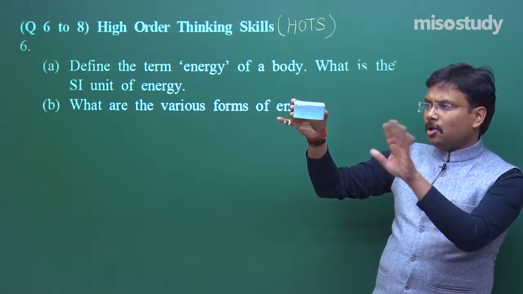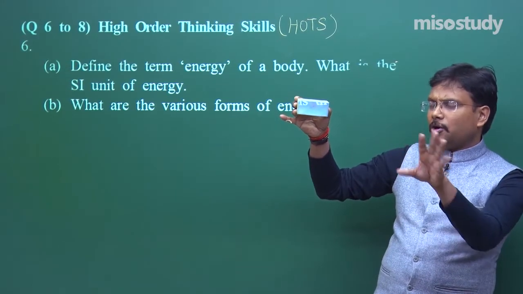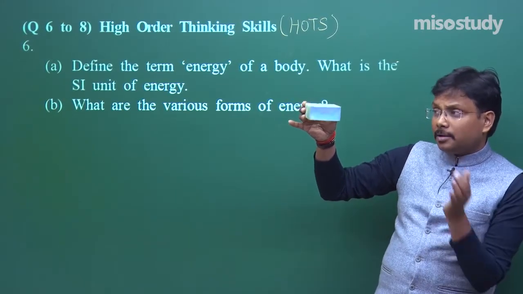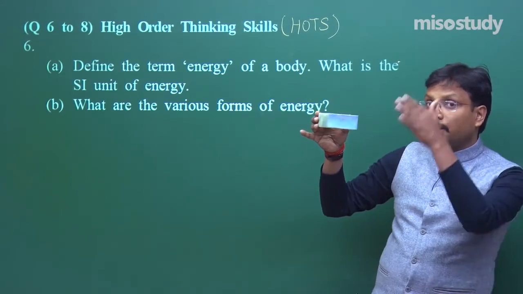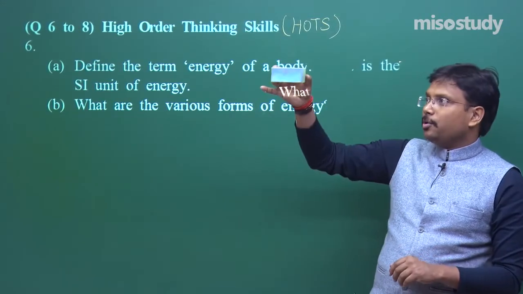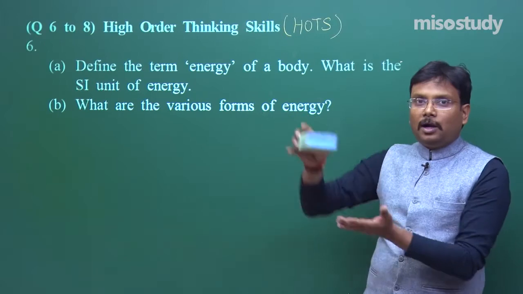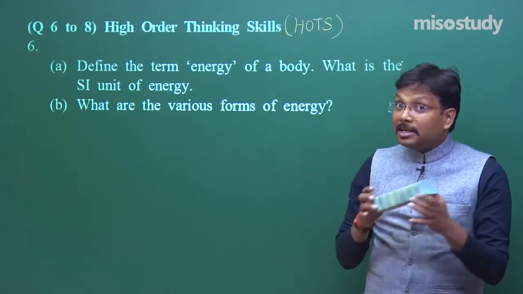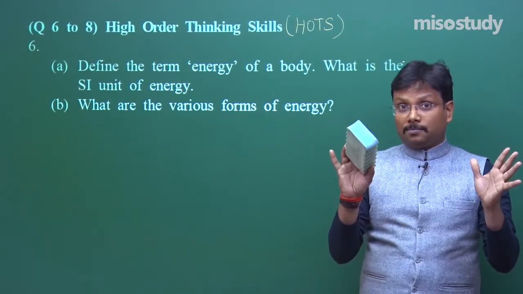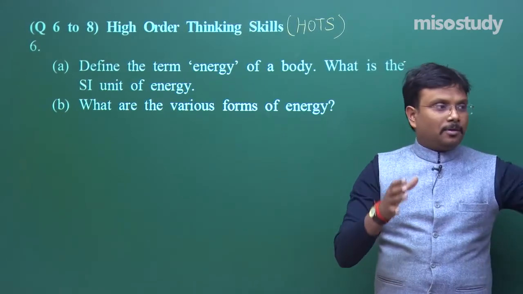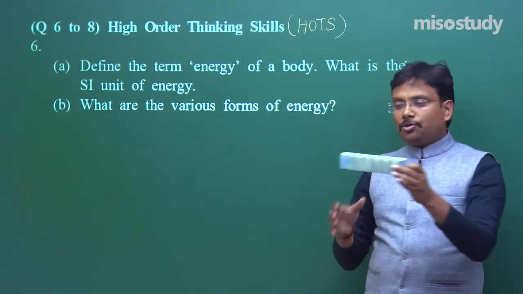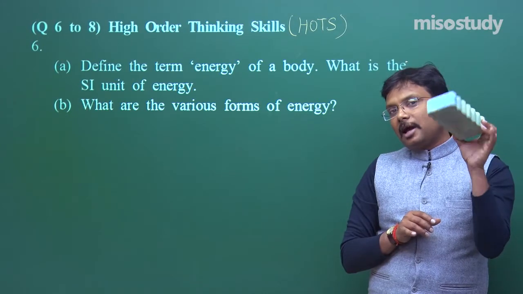It is not moving, not producing light or heat, but it is at some height from the floor of this studio. If I drop it, it will fall down. So at least it has potential energy. If it is in motion, simply say it has kinetic energy.